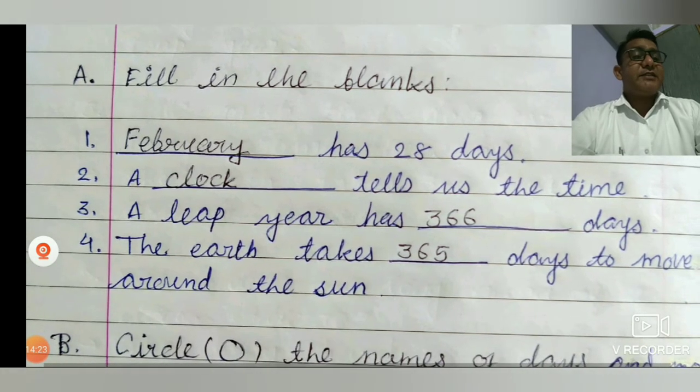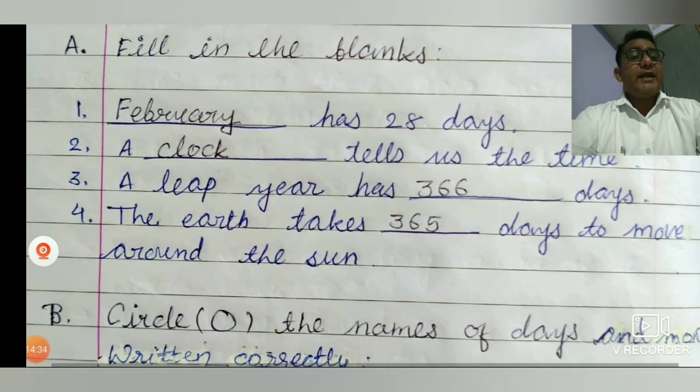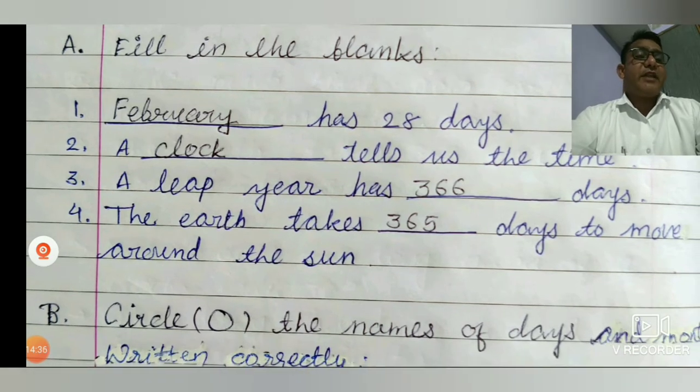A dash tells us the time. So a clock tells us the time. A leap year has how many days? A leap year has dash days. A leap year has 366 days.